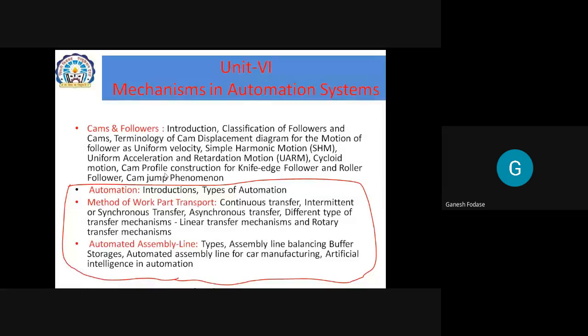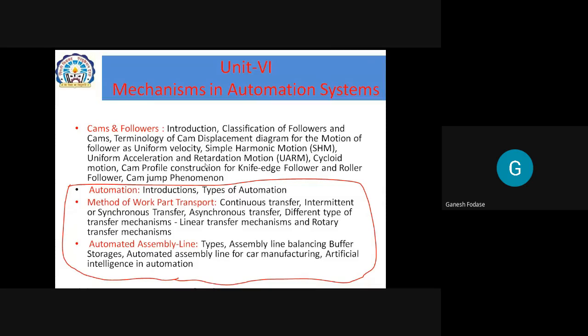Okay, now see, the theory is the same, but the cam profile construction is only for the knife edge follower and the roller follower. They specifically mention which follower. In the earlier syllabus, there were 5 types of followers we were going to study, and the students were enjoying that. But now they have restricted our scope. There is the knife edge follower and only the roller follower. There is the oscillating follower. There are some other followers like the flat face follower and all.